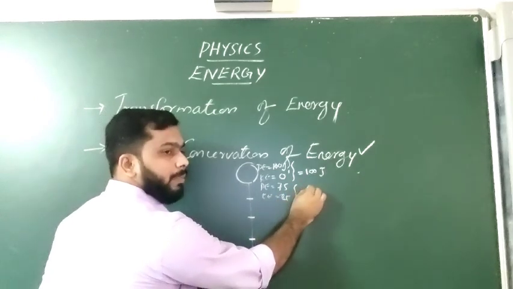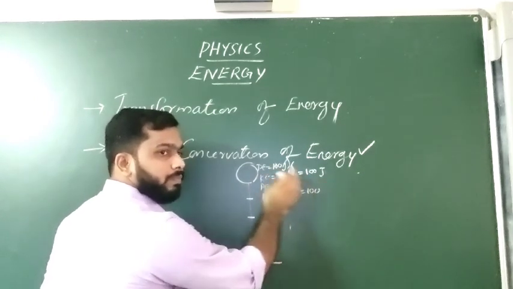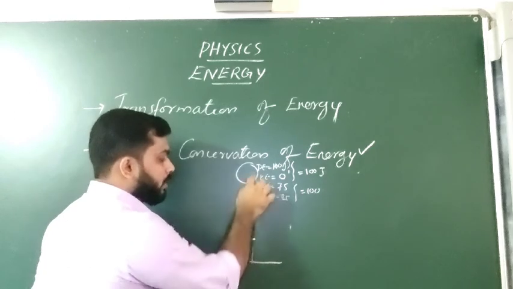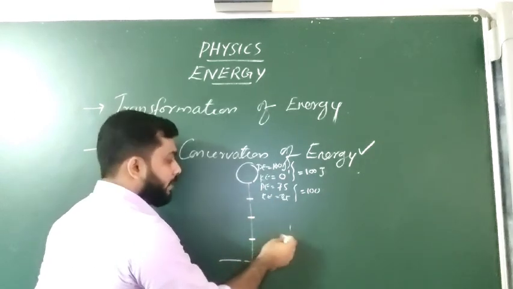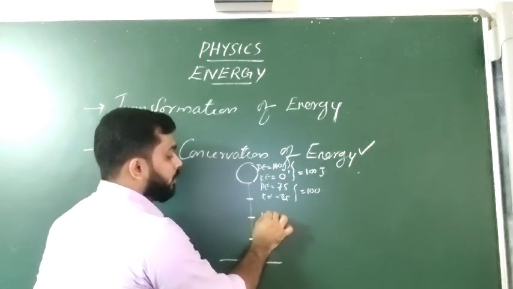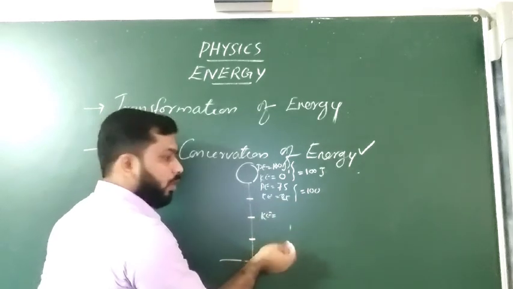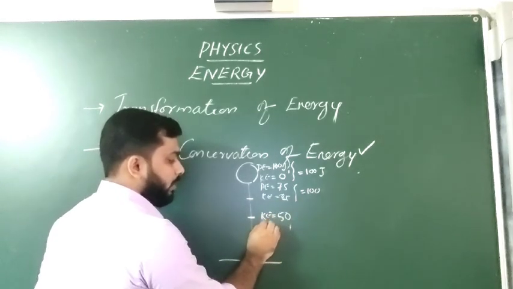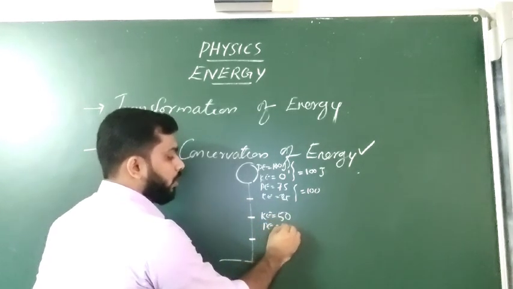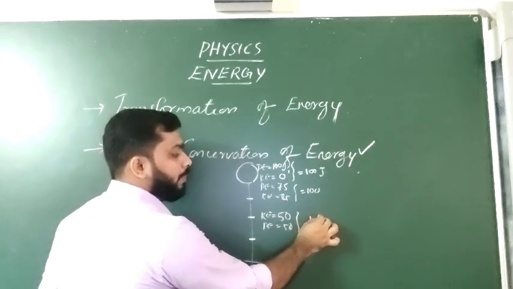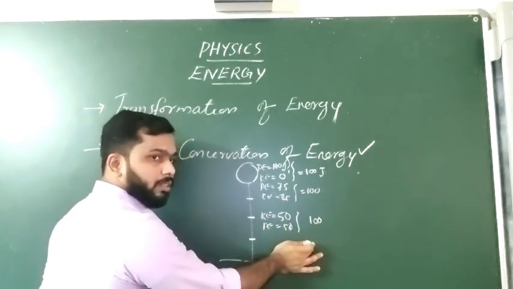Then the total energy will be 100. At halfway, the kinetic energy becomes 50 and the potential energy is also 50. The total energy remains constant, 100.